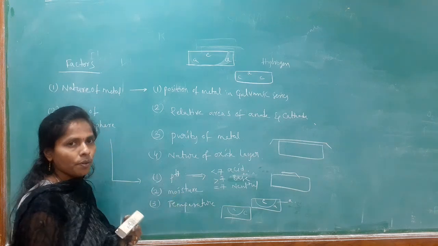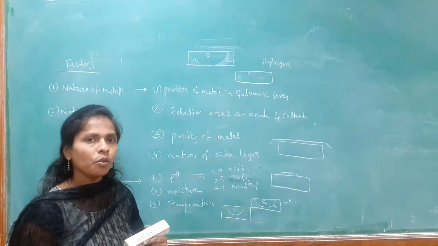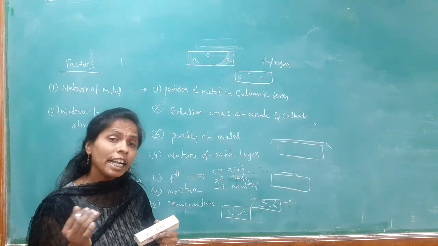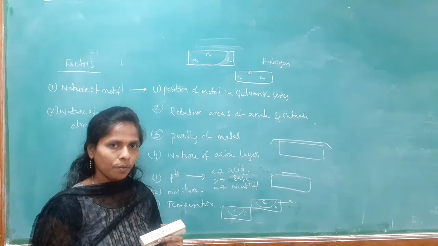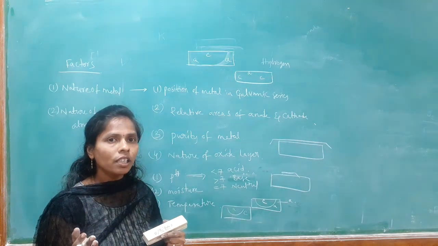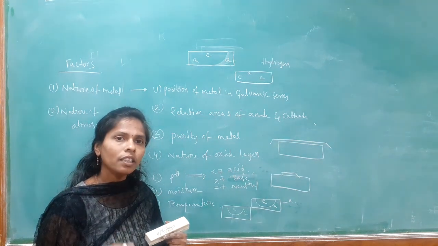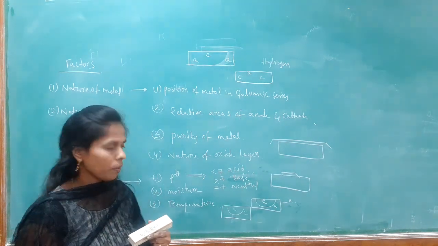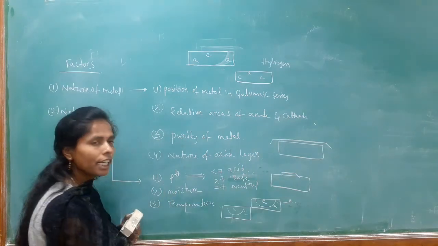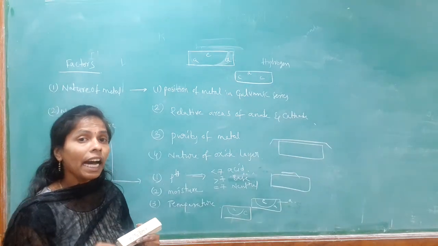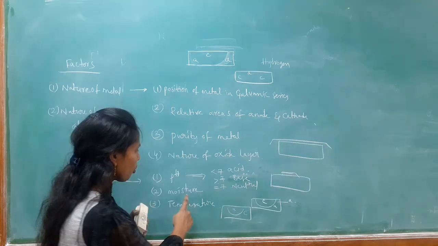Next one, moisture. More moisture, more corrosion. Less moisture, less corrosion. But with more moisture, the rate of corrosion is less, and with less moisture, the rate of corrosion is more. Next, temperature. At high temperature, what about the moisture?